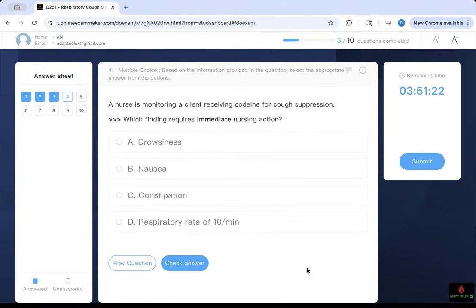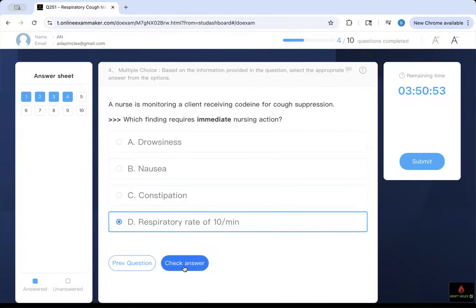Drowsiness, nausea, constipation, respiratory depression. This is what codeine does: it suppresses your cough, right? But it's one of those sedative ones. That's why most people like dextromethorphan, which is less sedating. Therefore, the major effect it has is on your respiratory system. You can get a little bit drowsy. You can get constipation because it's an opiate, but number one is respiratory. This one is bad.